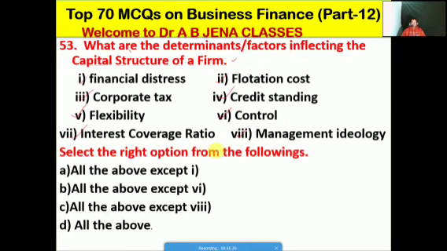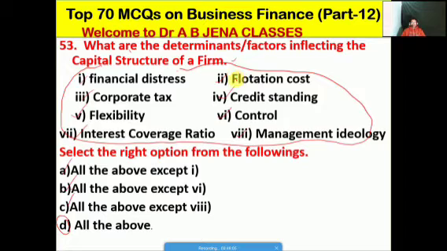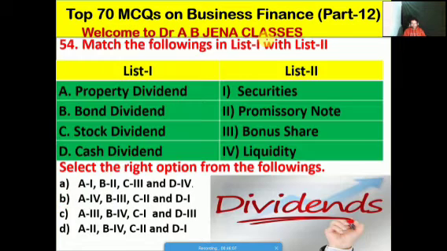Friends, select the right option from the following. A, it's all the above except 1, B, it's all the above except 6, C, it's all the above except 8, D, it's all the above. Friends, so D is the right option for this MCQ. So these are the determinants or the factors, so they will influence or affect the capital structure of a firm or a company. So next one, आइए फ्रेंड्स हम मैच करेंगे लिस्ट वन विथ लिस्ट टू.